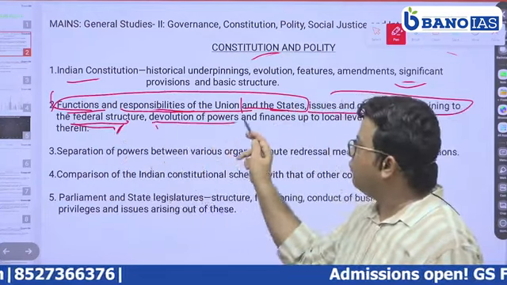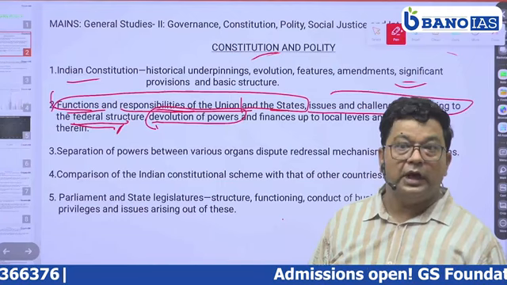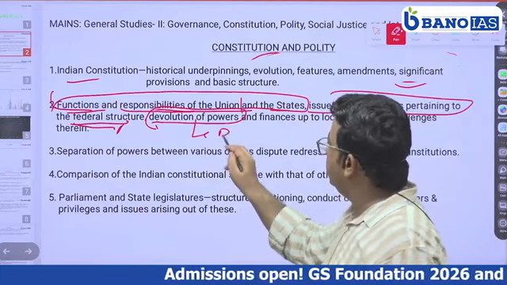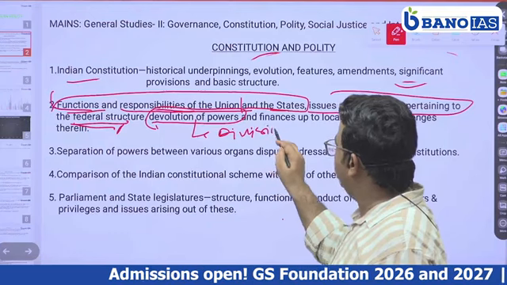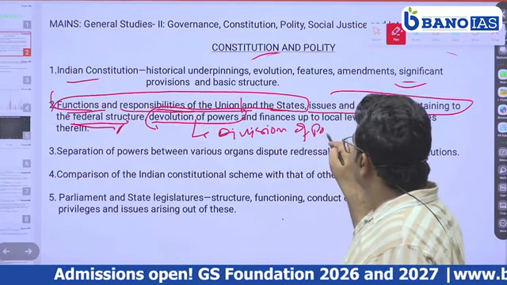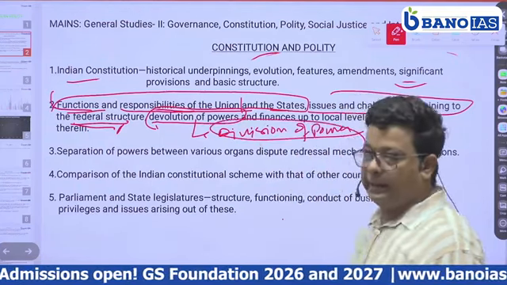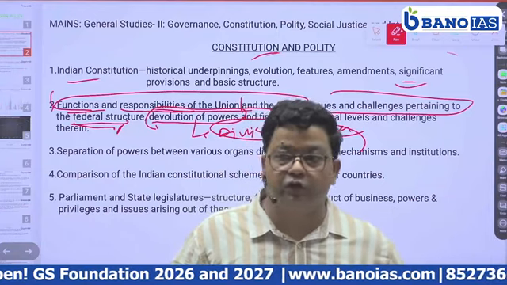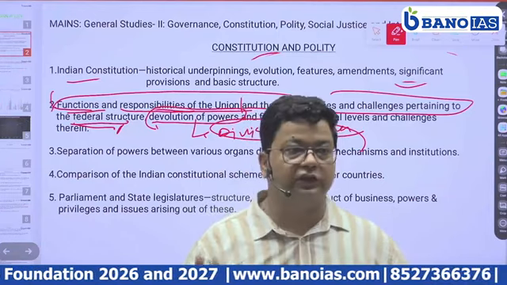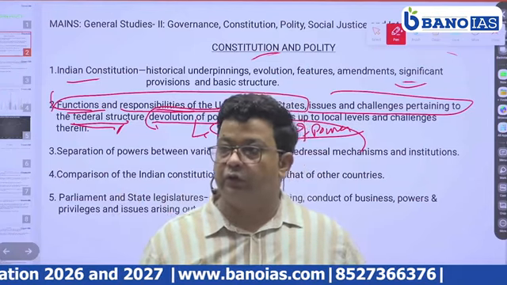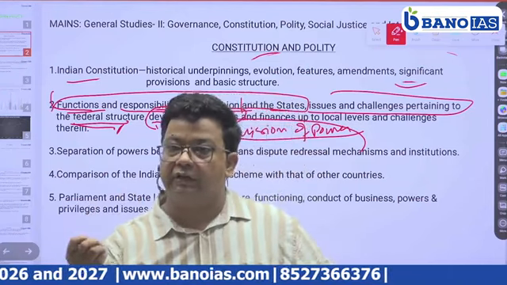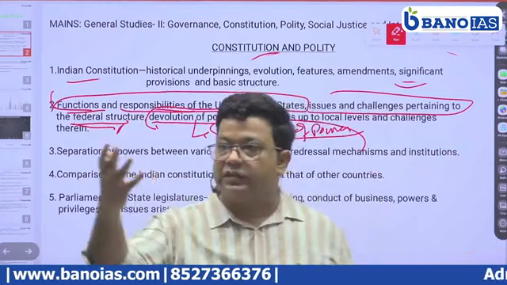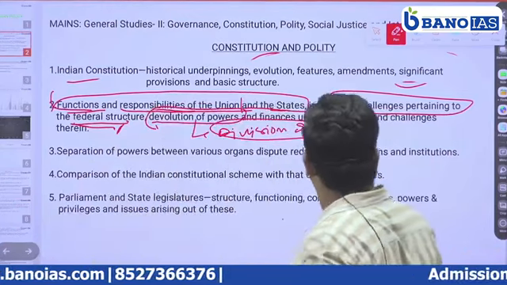Then devolution of power. Under devolution of power we need to understand the division of power. Seventh Schedule, 11th Schedule, 12th Schedule. What are the 7th, 11th and 12th Schedules? This talks about the subject matter on which the union has the power to legislate. The 7th Schedule has three lists, yes or no?